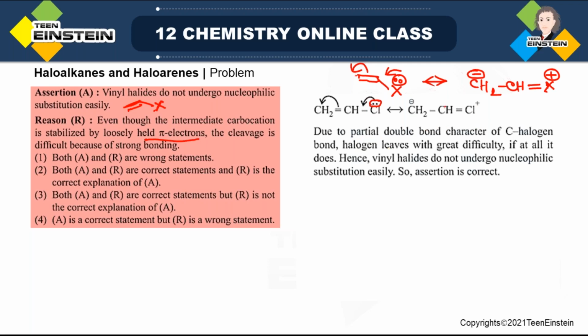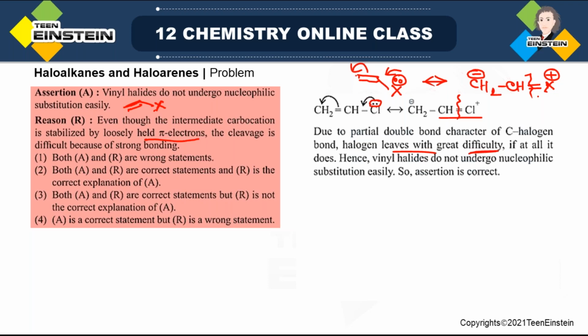Now because of this type of resonance, a double bond character is generated between carbon and the halogen. Because of this partial double bond character of the carbon-halogen bond, when the halogen is leaving, that is, the cleavage of the carbon-halogen bond, that is actually a very difficult process. The cleavage of this bond is very difficult, even if the reaction is occurring.